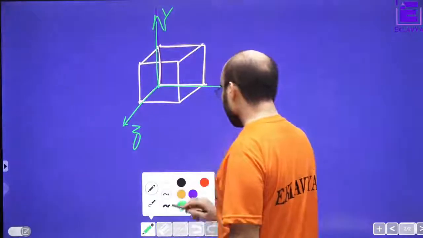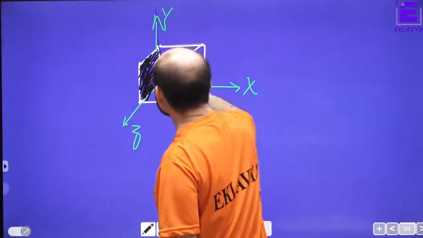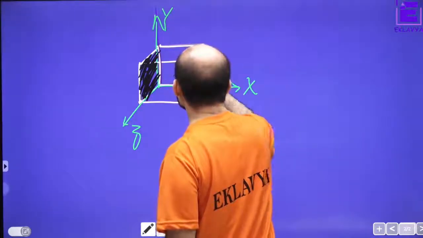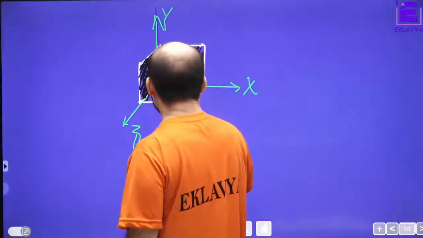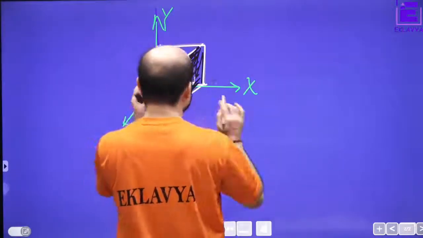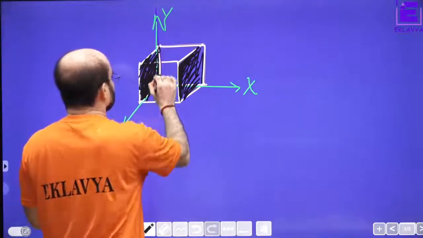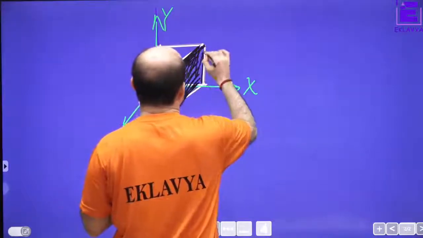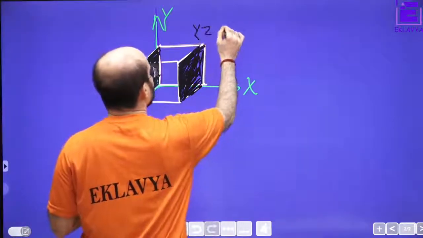So, can we say that this one is YZ plane, this one is YZ plane, this one is also YZ plane, this one is also YZ plane, okay? So, we need to have this clear vision. I would tell you, this is all the pair of this YZ plane. This is YZ plane. Then we have XZ plane. I'll mark it. I'll draw properly. Okay. This is YZ plane.